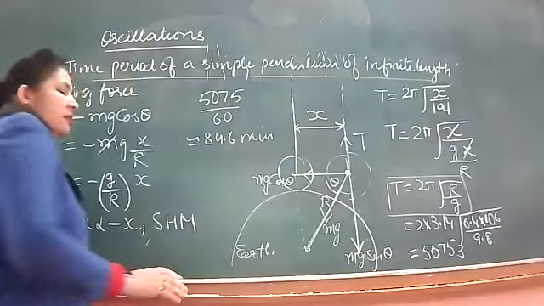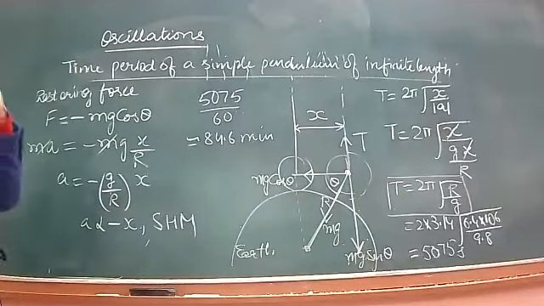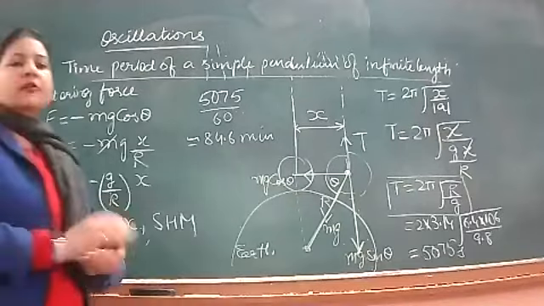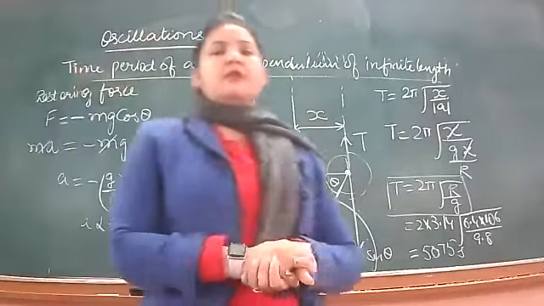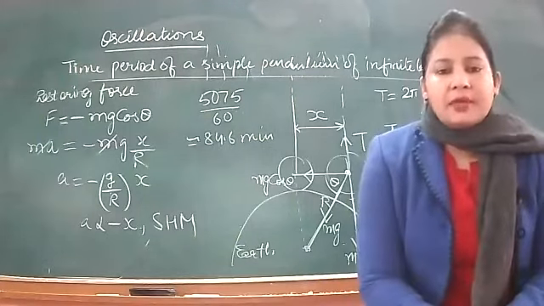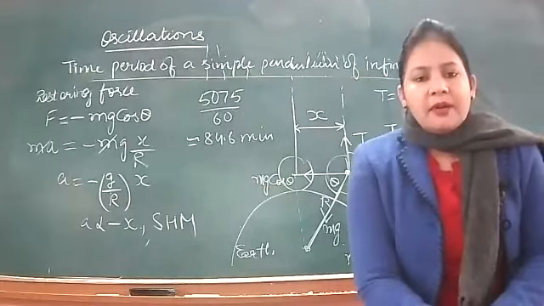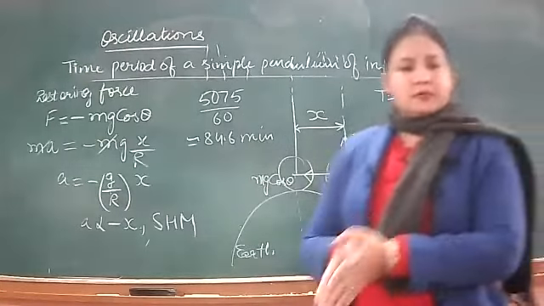So yes, the time period of a simple pendulum of infinite length is finite and it is equal to 84.6 minutes. It's not infinite. So this was the last article related to simple pendulum, and that day we also did so many conceptuals of simple pendulum. So after simple pendulum, our next example is a spring.